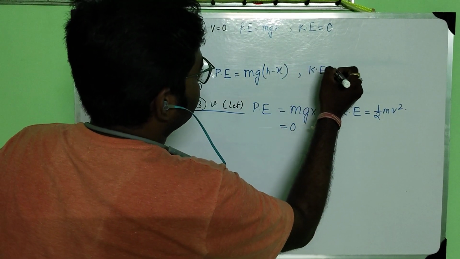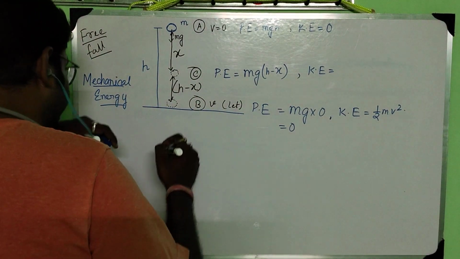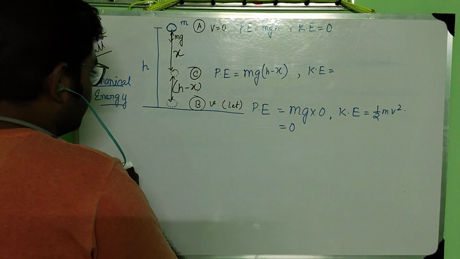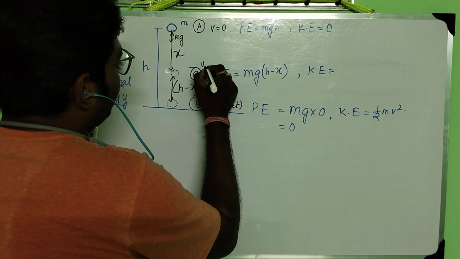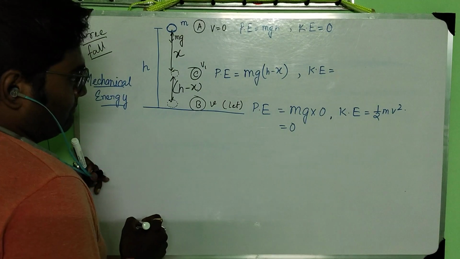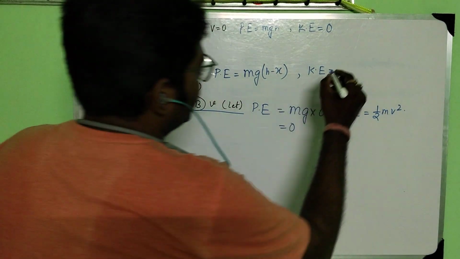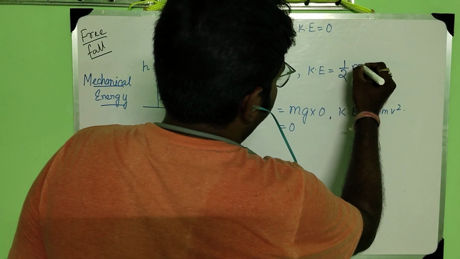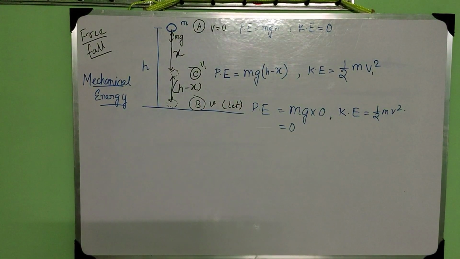For kinetic energy, let's say at the position C the velocity of the ball is v1. Then the kinetic energy will be half m v1 square. I think it is clear.